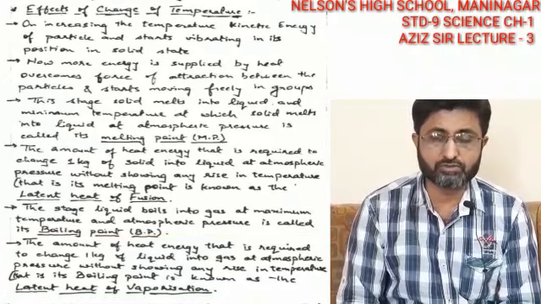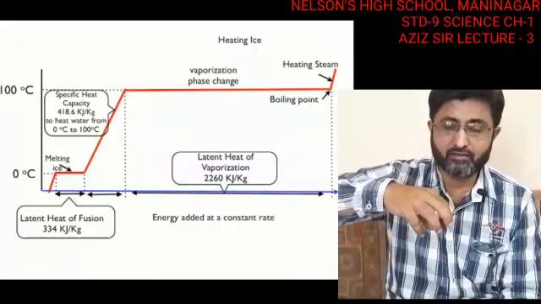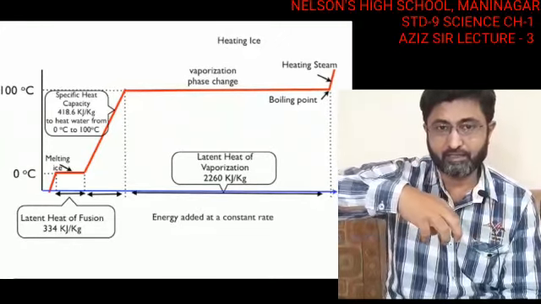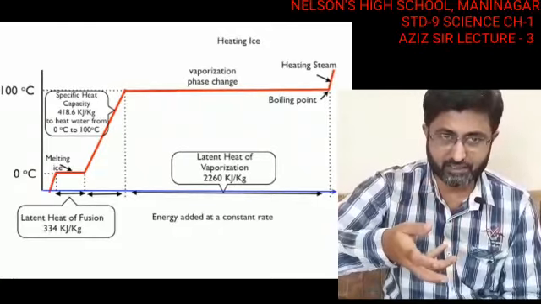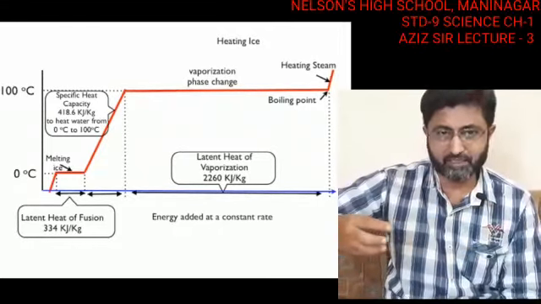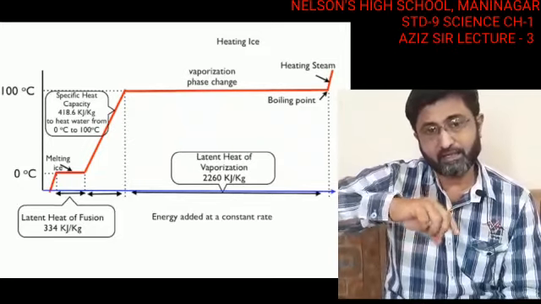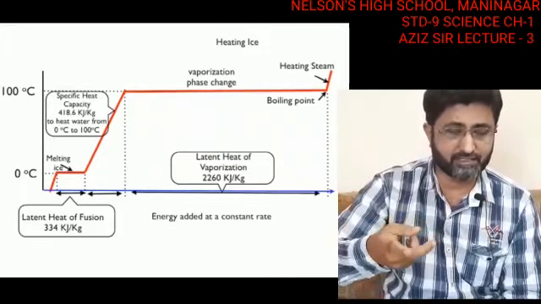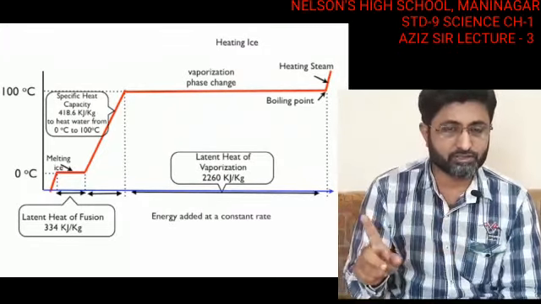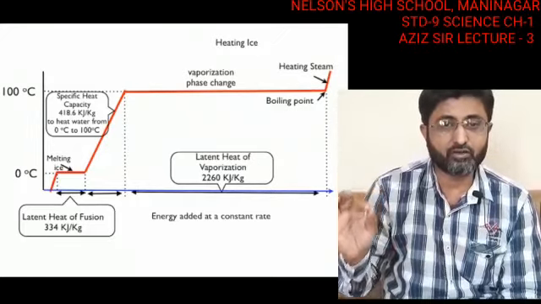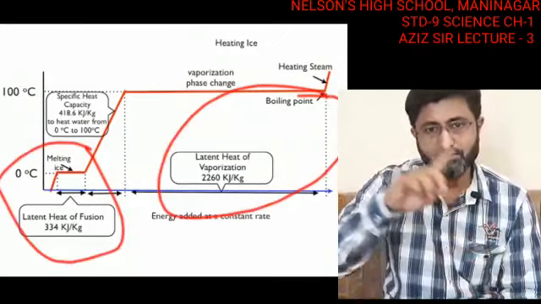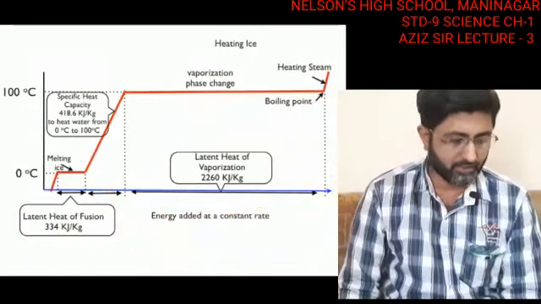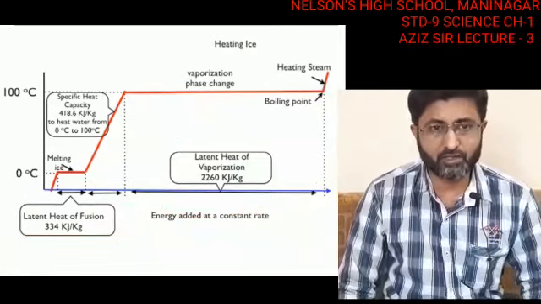So what does this conclude? Ice was there and the temperature was suppose in minus, we reach 0 degrees Celsius, so specific heat, then latent heat of fusion where the state is changing from solid to liquid, again the rise in temperature, then again specific heat, and at 100 degrees Celsius again the state changes with no change in temperature, from liquid to gas, that is steam, and this is called latent heat of vaporization. So latent heat of fusion at its melting point and latent heat of vaporization at its boiling point. Fine, I hope you understood this much from this particular experiment.